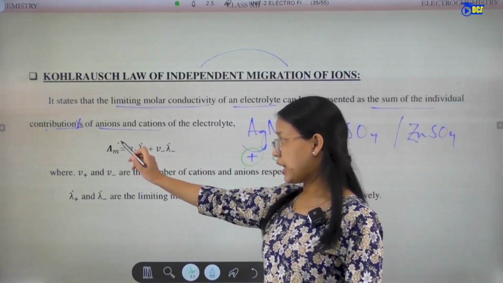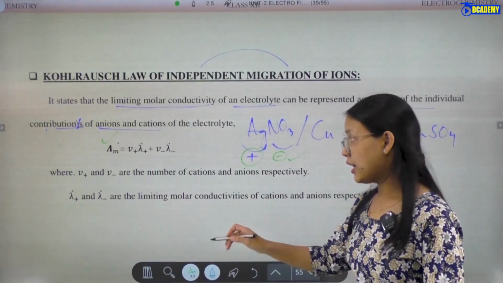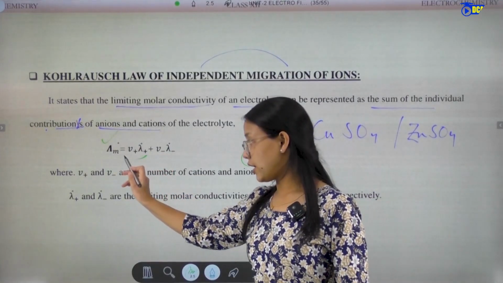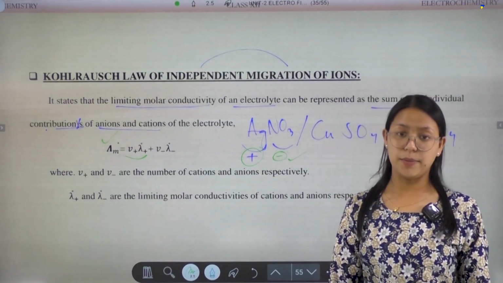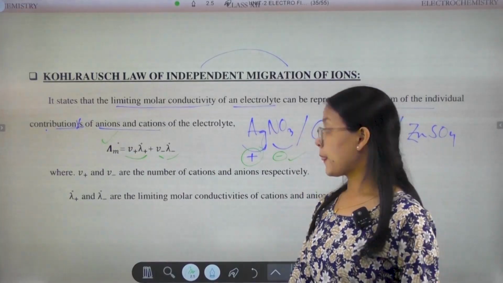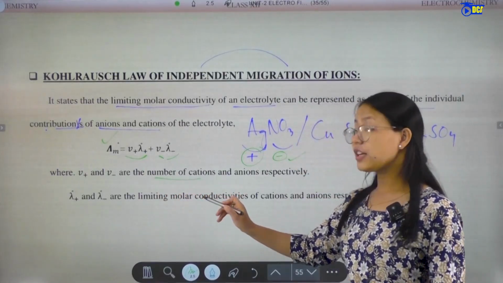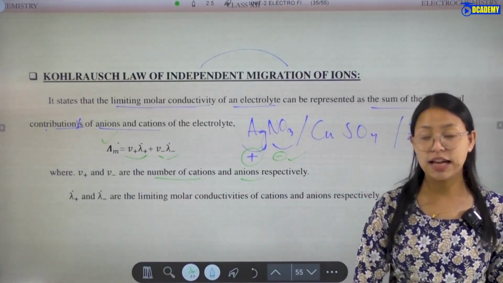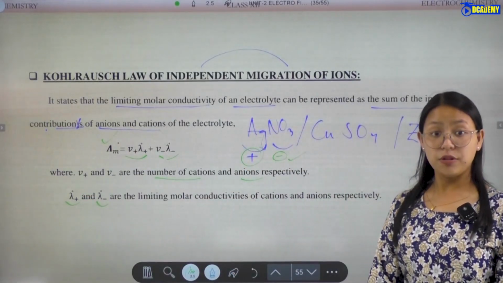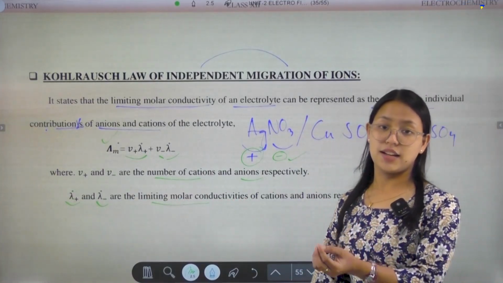So there is a representation. Limiting molar conductivity is denoted by capital lambda naught, and lambda plus naught denotes the positive ion, the cation. Lambda minus naught denotes the negative ion, the anion. V plus and V minus represent the number of cations and the number of anions, and lambda plus naught and lambda minus naught are the limiting molar conductivities of the cations and anions respectively.